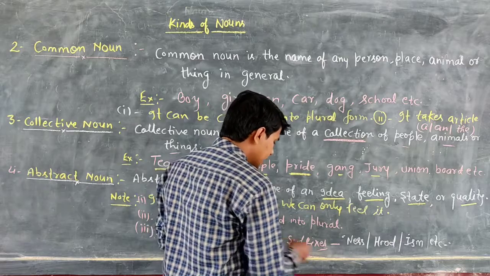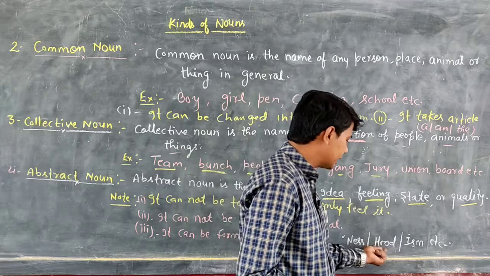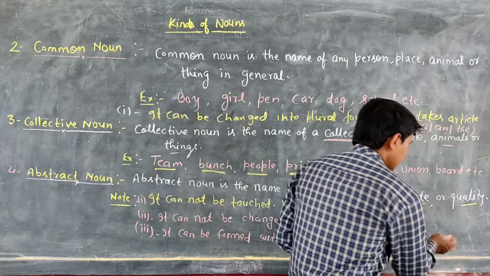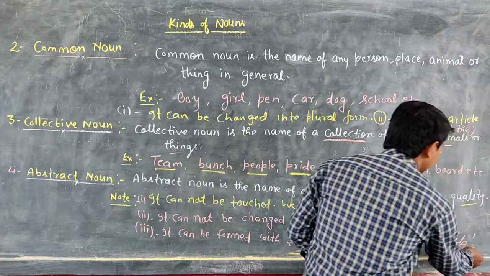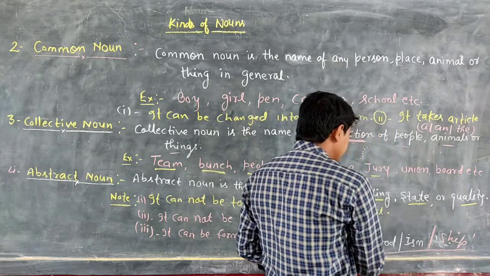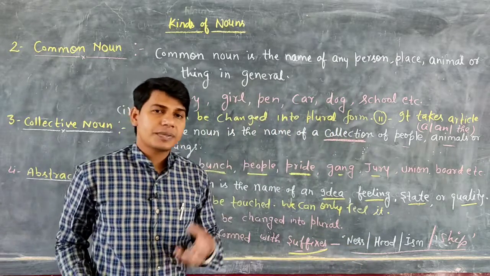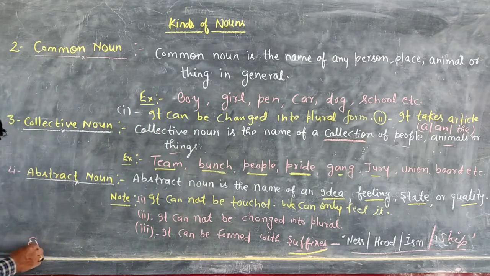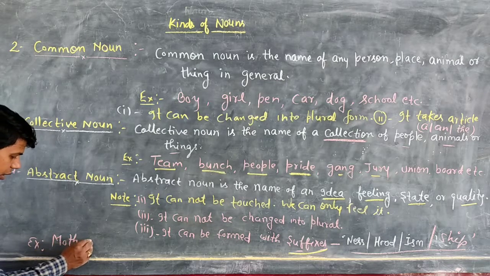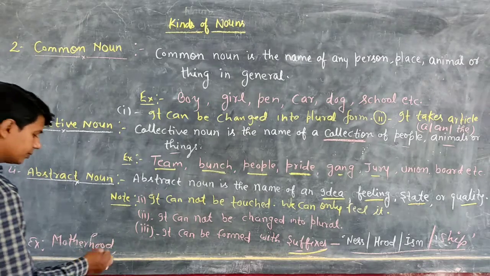Some fixed suffixes like ness, hood, ship, and so on can be used to form an abstract noun. Let's see some examples here. You have the word mother, and when we add hood, motherhood, that is an abstract noun.